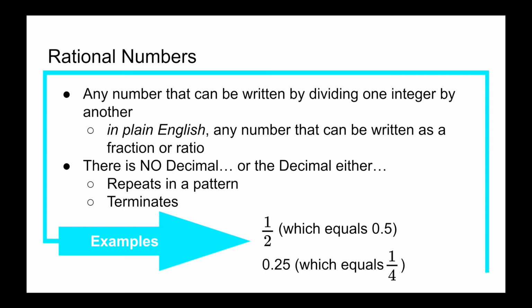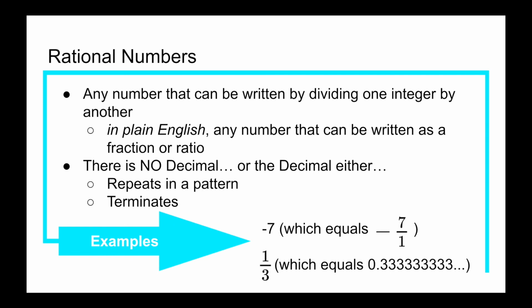1/2, which equals 0.5, has a decimal, but it terminates. 0.25, it terminates, the decimal doesn't go on forever, and that equals 1/4. So 1/4 and 0.5 are also rational numbers, and 0.25 and 1/4 are also rational numbers. -7 is a rational number because remember, it's also an integer. -7 can also be written as -7/1.